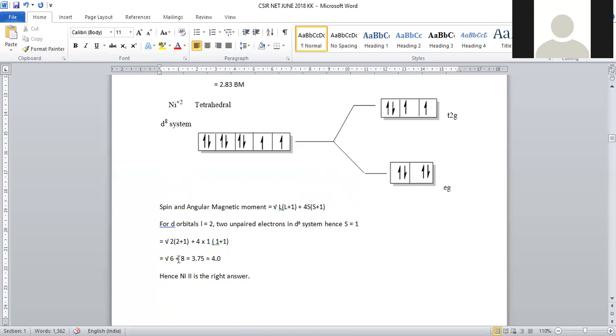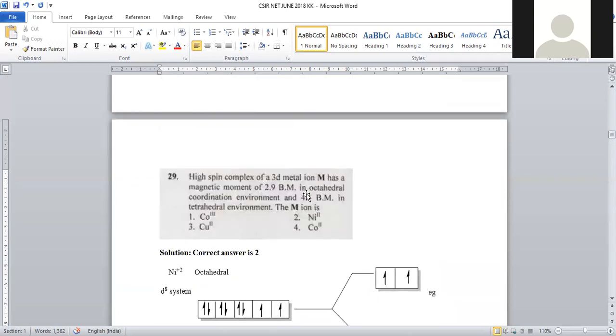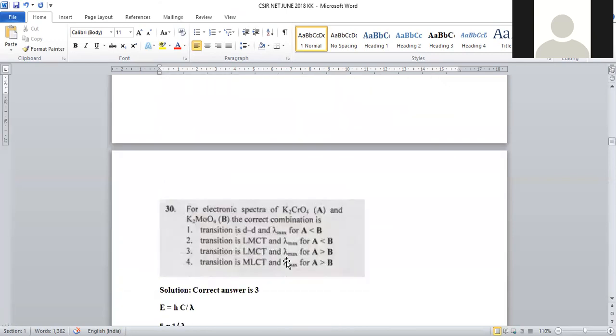When we substitute all these values, what happens? Under root 2 into 2 plus 1 plus 4 into 1 into 1 plus 1. So it will become under root 6 plus 8, which is equal to 3.75. 3.75 is almost equal to 4. Hence, in the tetrahedral complex, 4.1 Bohr magnetons is given for this nickel complex only. Nickel will satisfy this statement. So in question number 29, option number 2 is the right answer.